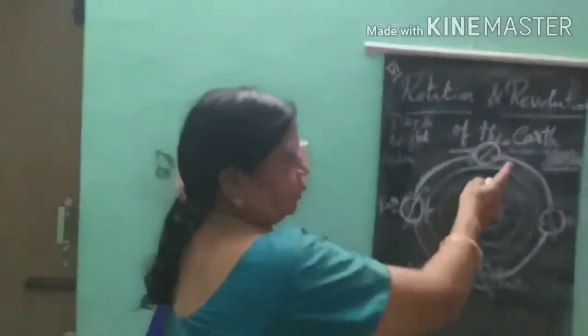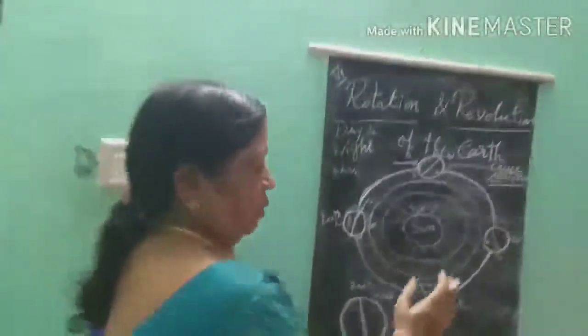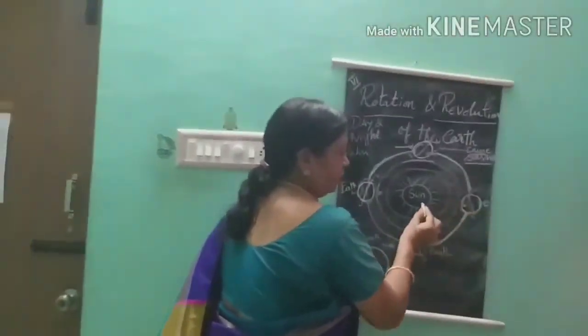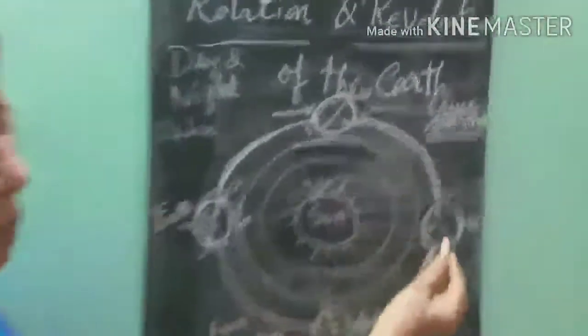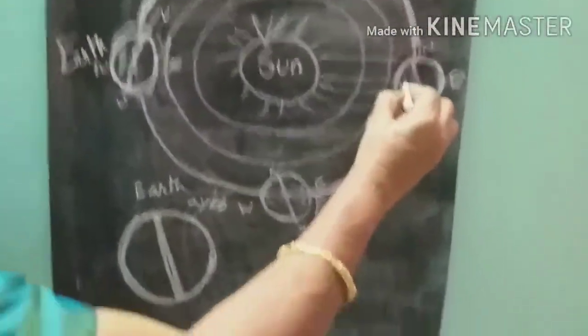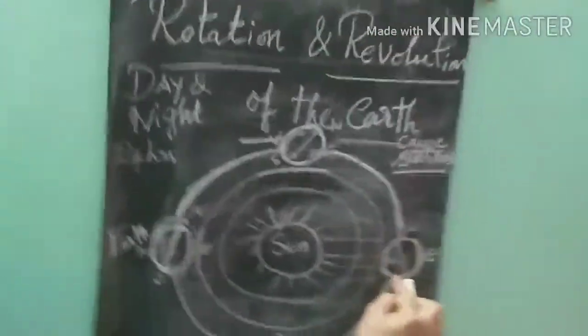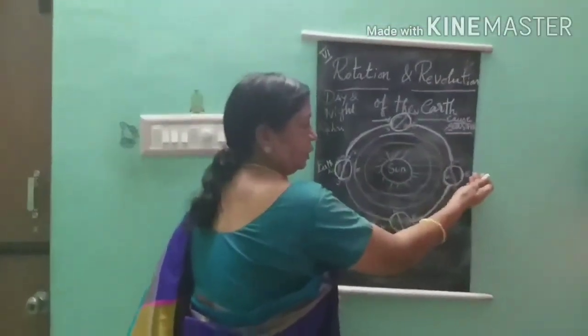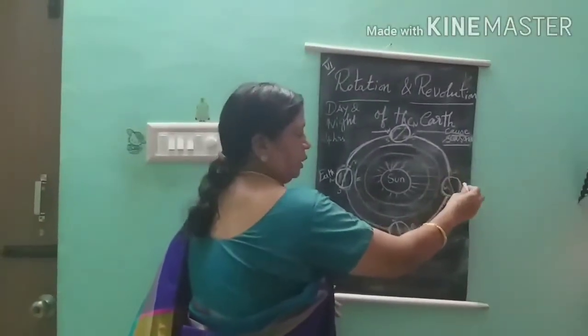Now let's see the seasons. See, the earth is facing towards the sun. That is the western portion of the earth. That half of the earth is most probably facing towards the sun, and the other part of the earth faces towards the east.